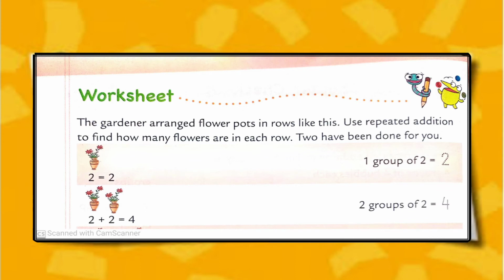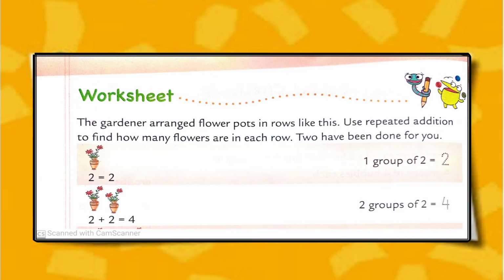Now see. First we have a flower pot. Observe it carefully. It has 2 flowers in it. So one group of 2 is equal to 2. We can say that 2 ones are 2.